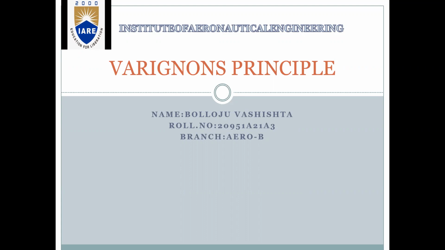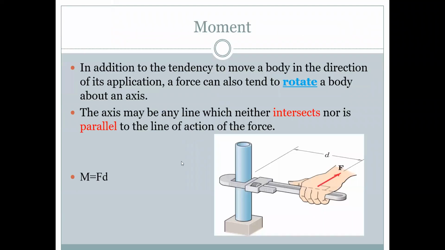In order to know about Varignon's principle, first we have to know about the moment. In addition to the tendency to move a body in the direction of its application, a force can be used to rotate a body about its axis. The axis may be any line which neither intersects nor is parallel to the line of action of the force.